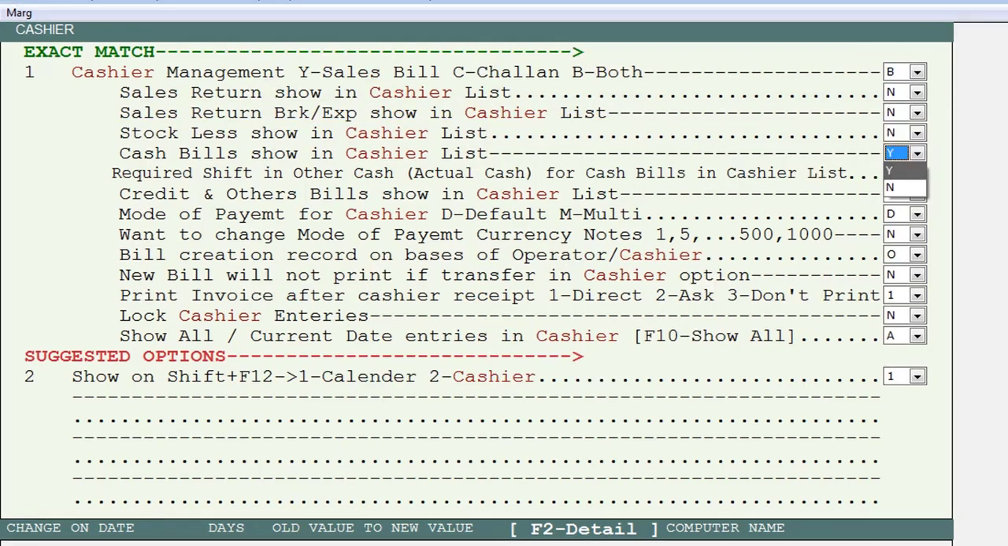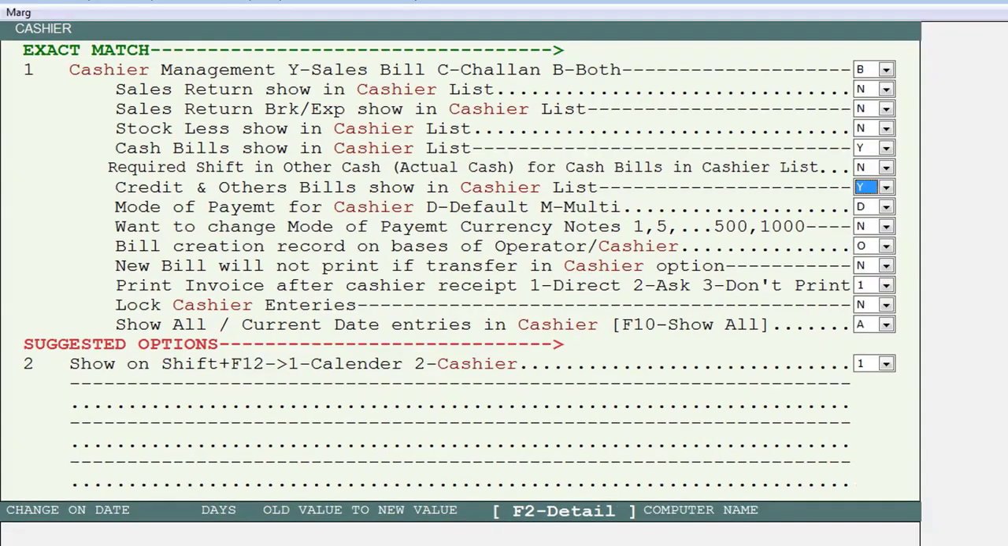Then is cash bill show in cashier list. This field is important and it is mandatory to enable it for the cashier option. If you do not enable this field, then the bills whose billing needs to be done will not be shown to you and your operators who will receive the cash payment. So you will set this option as Y from the drop down.